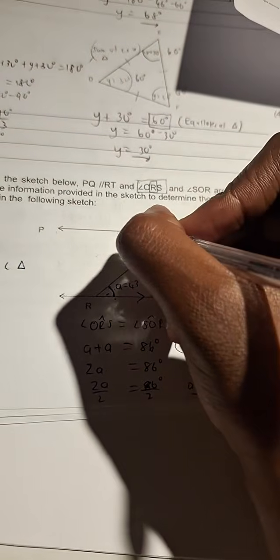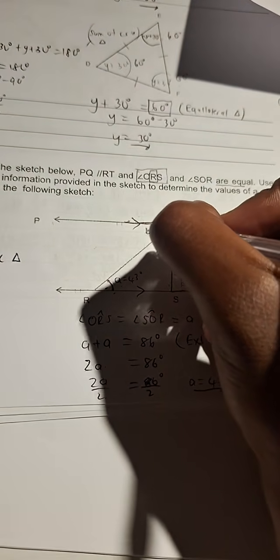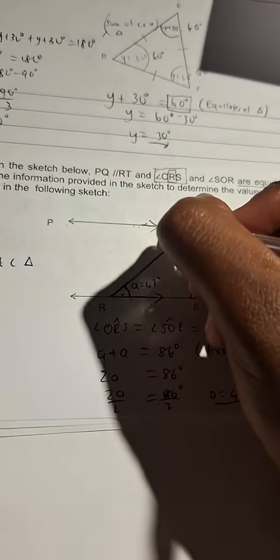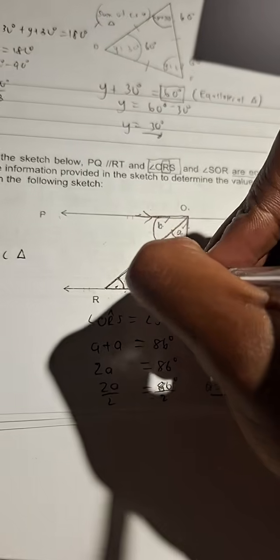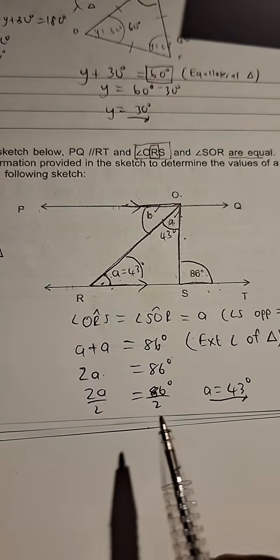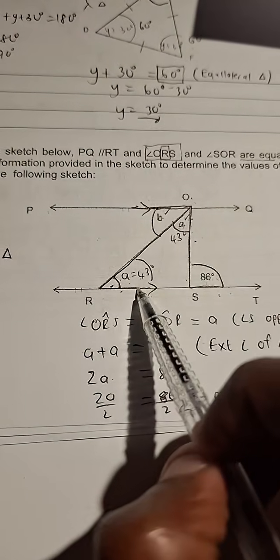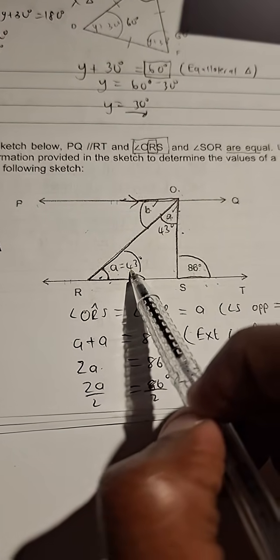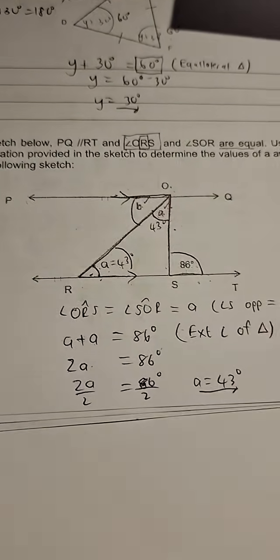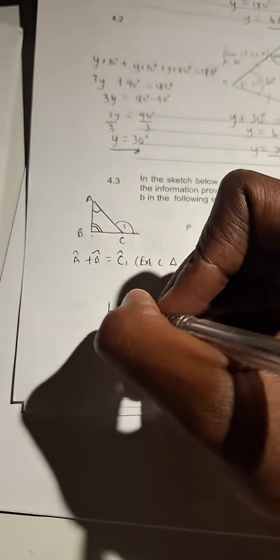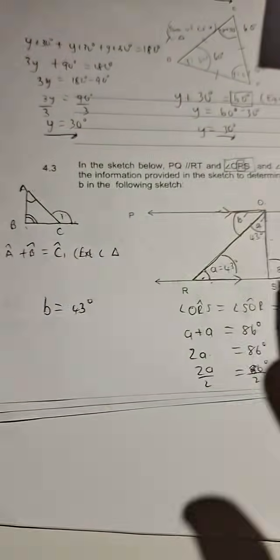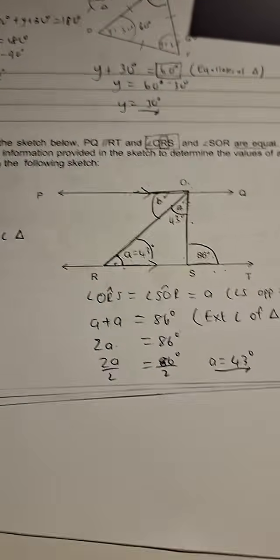Or someone else was looking at this diagram and saying, oh, look at this Z. This angle is equal to that one. There's also a Z here, and this Z is kind of straightforward. Since we have 43 degrees, we can simply say B is equal to 43 degrees if we use this approach.